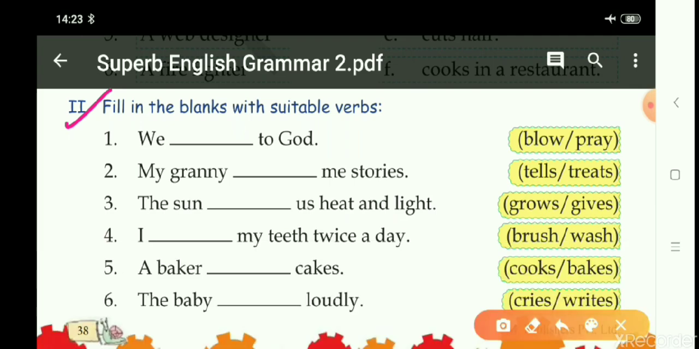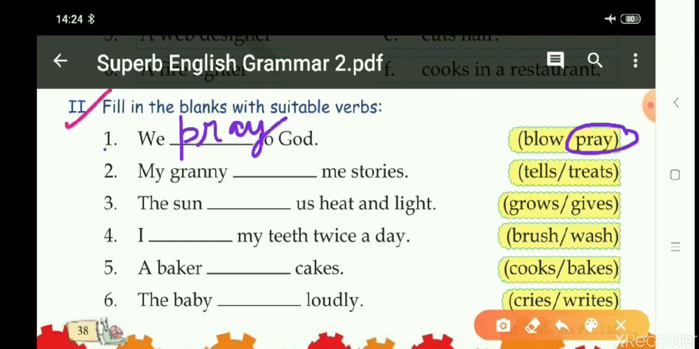Okay. First one is we blank to God. What do we do to God? We pray, isn't it? We do prayer. So we pray to God. We will write here pray. P-R-A-Y. Pray. We pray to God.